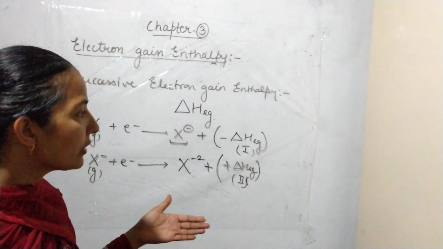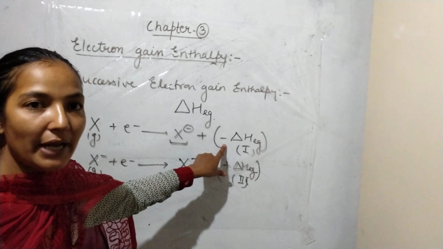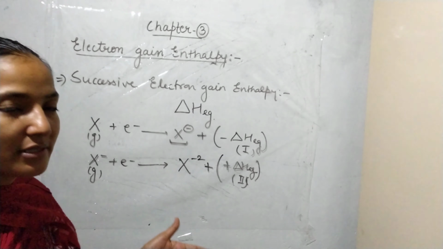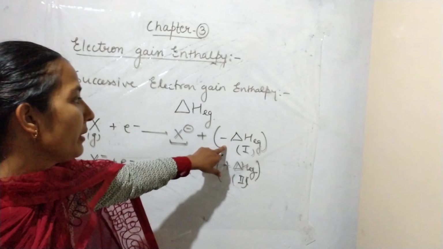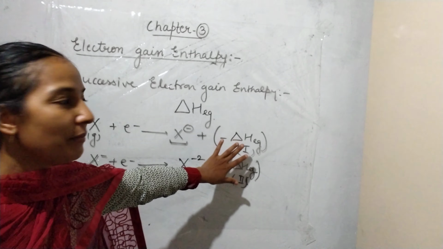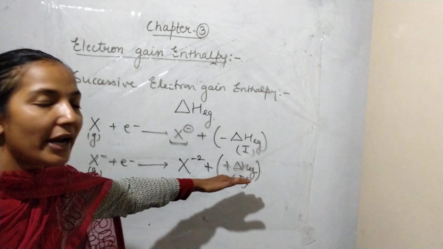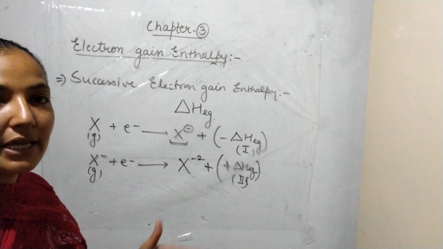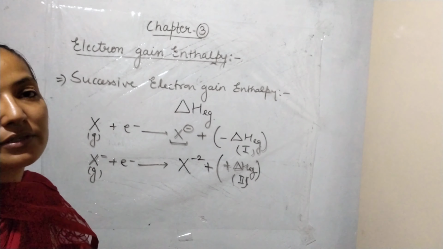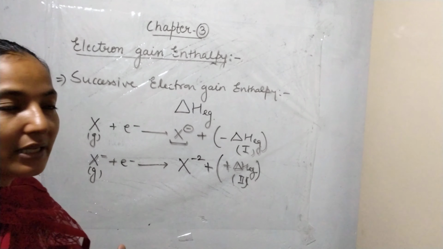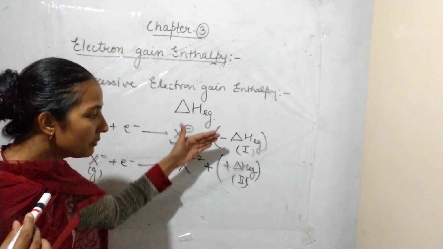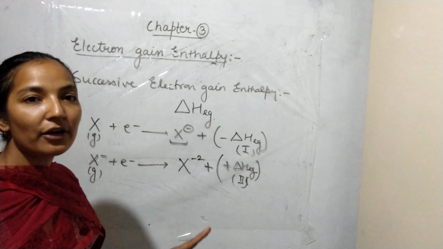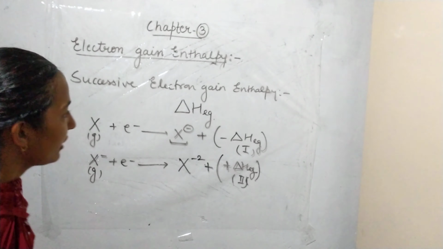That's why the first electron gain enthalpy will be negative, and the successive electron gain enthalpies will be positive and continuously increase, because the repulsion force is continuously increasing. To overcome these repulsion forces, the value of electron gain enthalpy will keep increasing.